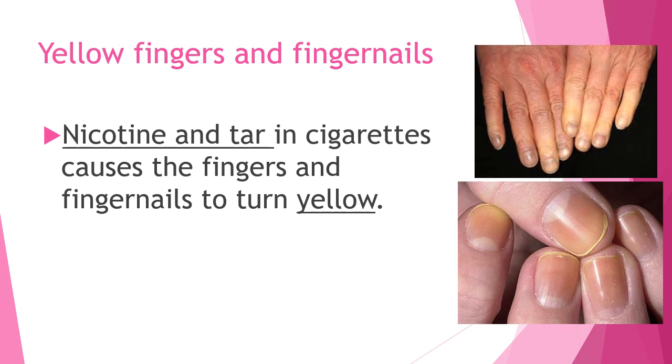So other than that, cigarette can also cause yellow fingers and fingernails. This is because of nicotine and tar. So see, there's yellow fingers over there. You can actually tell the difference between the color at the front and the color at the back. It's more yellowish. And here you can see the nail. So this one's a little bit okay, but the rest you can really see how yellow it is from this part. This part di sini. This one semakin paling terang lah. You can see how yellow it is. So people can tell a smoker just by the color of their nails usually.